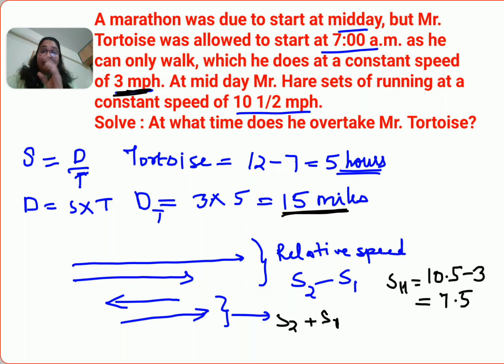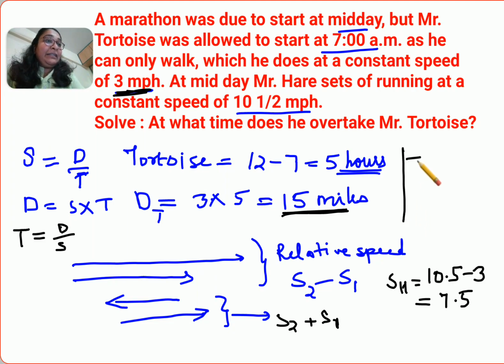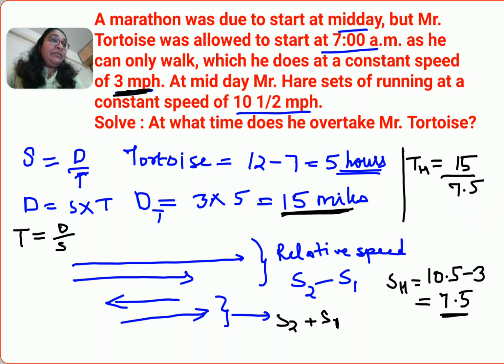Now we need to understand at what time he will cover the distance which was covered by Mr. Tortoise, because once he covers that much distance, after that he will overtake, correct? So basically we need to see at what time. From here I can say that time equals distance upon speed. So the time taken by Mr. Hare is equal to distance, which is 15 miles, upon speed. Now at this time you will have to take care of relative speed, so that is 7.5. When you do the division, the time taken by Mr. Hare will be 2 hours.